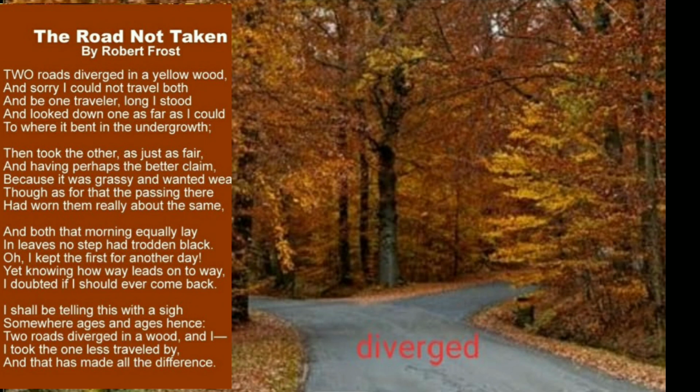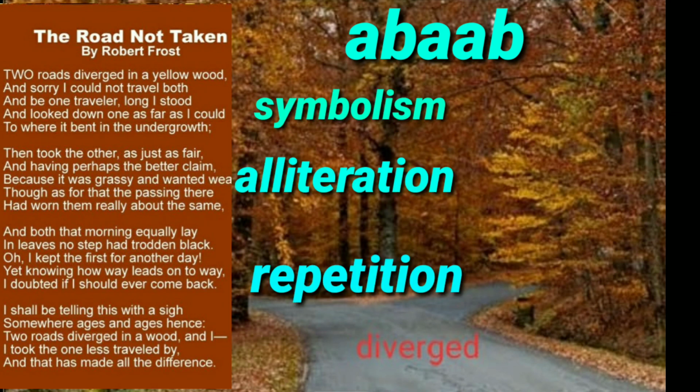Now coming to the literary devices or the poetic devices, the rhyme scheme. What is the rhyme scheme here? A, B, A, B. Now then we have symbolism. Symbolism, that is, the two roads show two or more choices, two or more options. Then we have alliteration, "wanted wear."